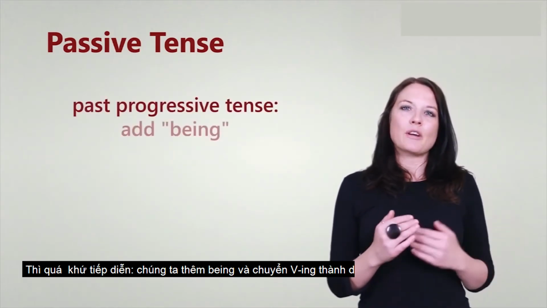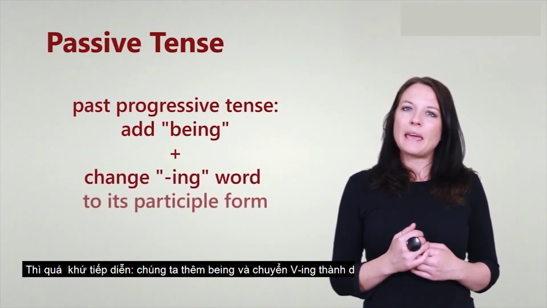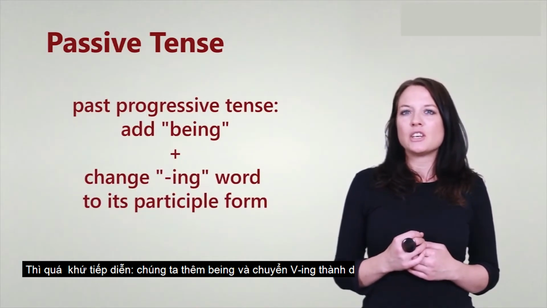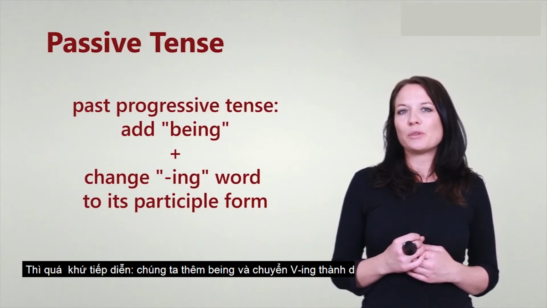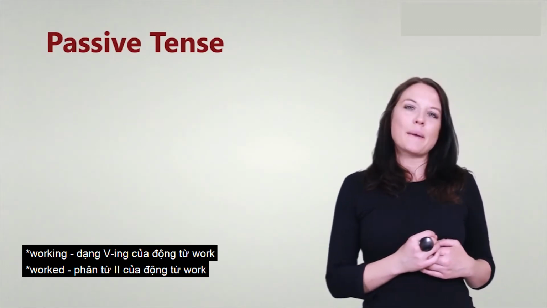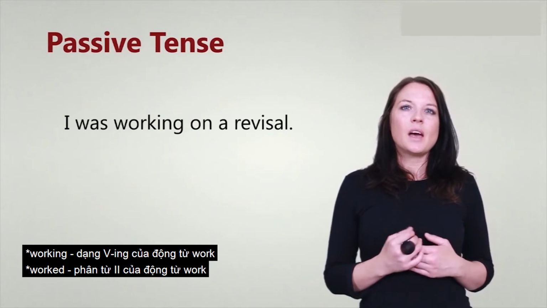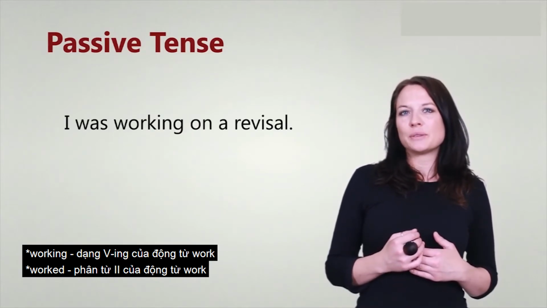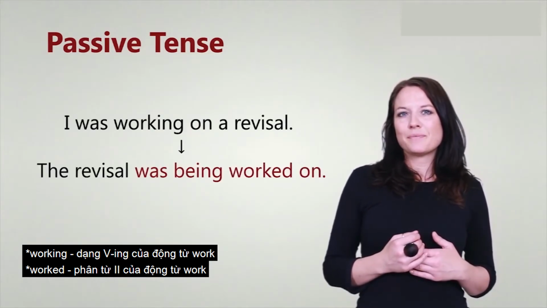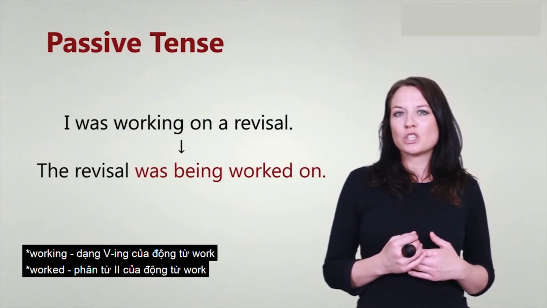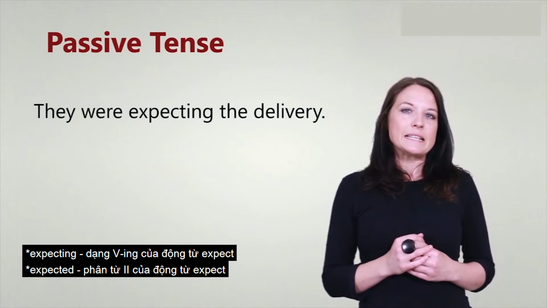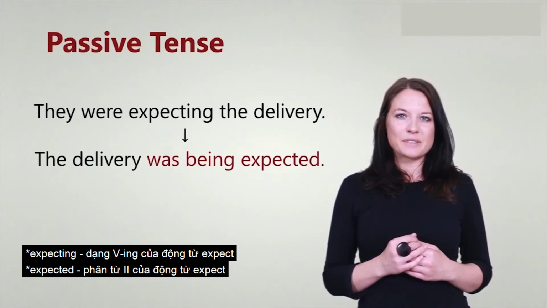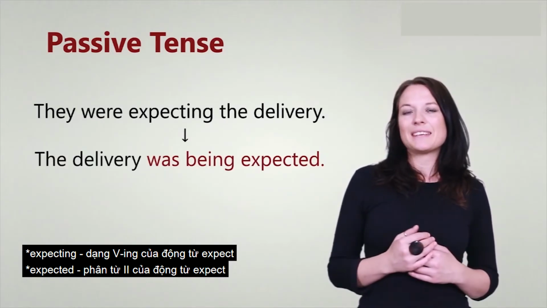In the past progressive tense, we add being and change the ing word in the active sentence to its participle form. For example, I was working on a revisal becomes the revisal was being worked on. They were expecting the delivery becomes the delivery was being expected.